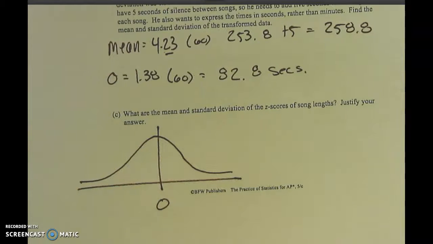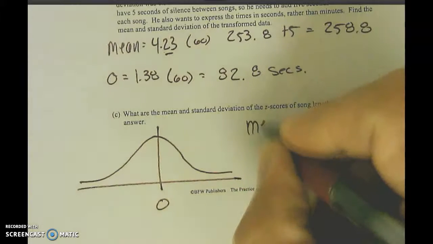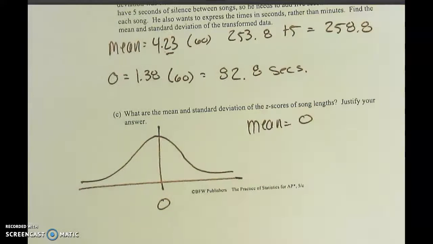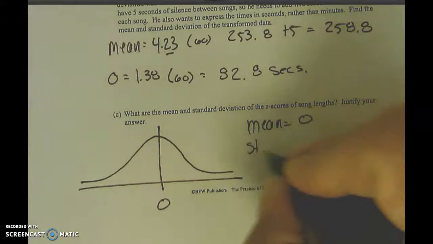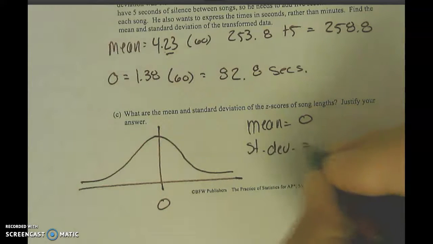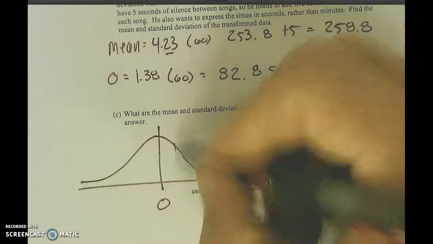So when it says what are the mean and standard deviation of the z-scores, the mean is going to be 0. That's your z-score. What's your standard deviation going to be? Yep. Because it's all standardized.